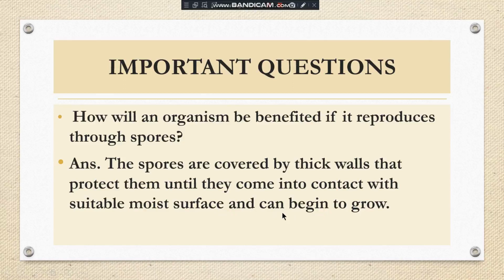Okay, students, spores are small structures produced by the sporangium, and they are protected by thick walls. When the spores get favorable conditions, meaning a moist surface and nutrition, they begin to grow. Till then, they can remain in the atmosphere. So this is a benefit for organisms which reproduce by spores. Additional information: most fungi like Penicillium and Mucor all reproduce by spore formation. Understood?